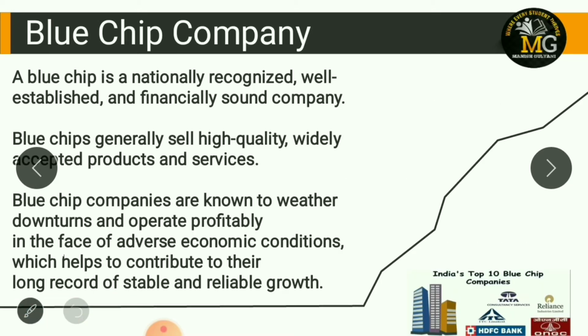Now, next one is blue chip companies. First of all, I will tell you the term blue chip comes from the game of poker, where blue chips are the highest value pieces. Now, what do you mean by blue chip companies? Blue chip companies simply means a company must be well known, well established, well capitalized to be a blue chip. In the investment world, a blue chip company is well known, well established, well capitalized. If any company has all three features, that company is known as a blue chip company.